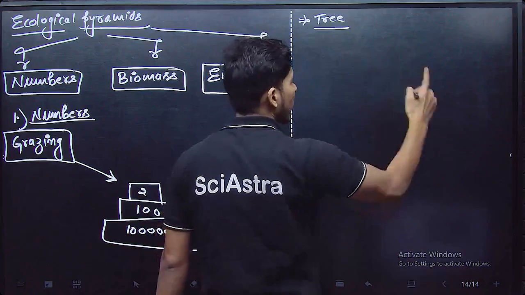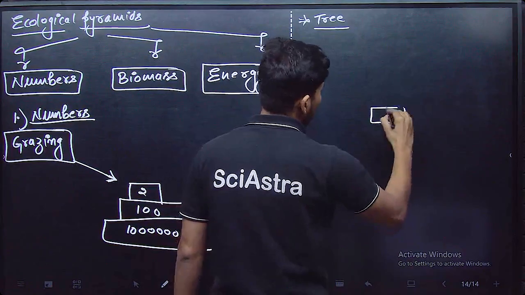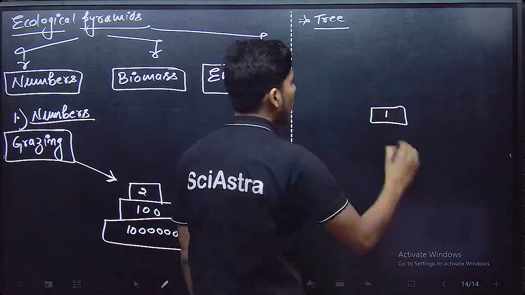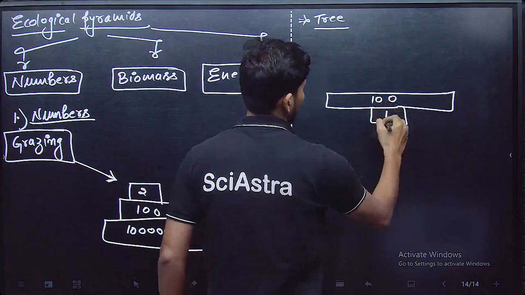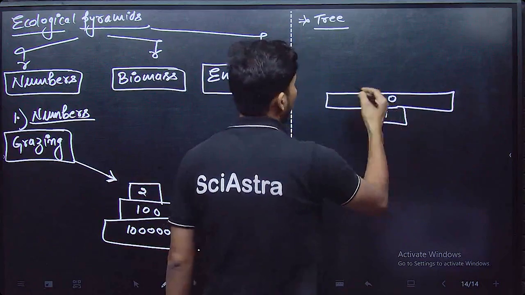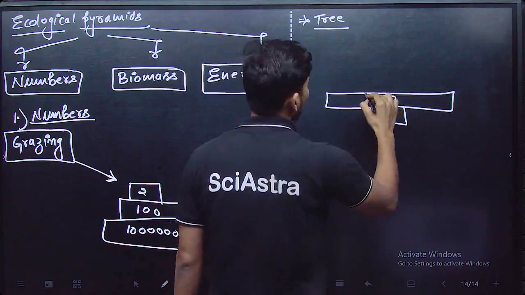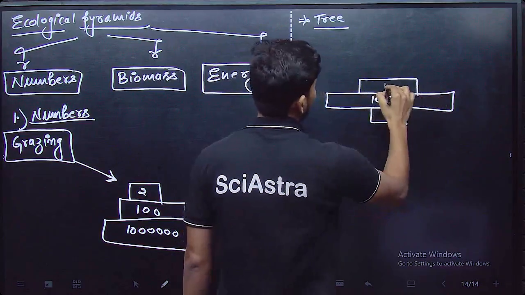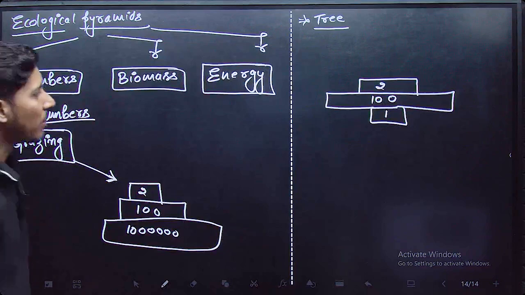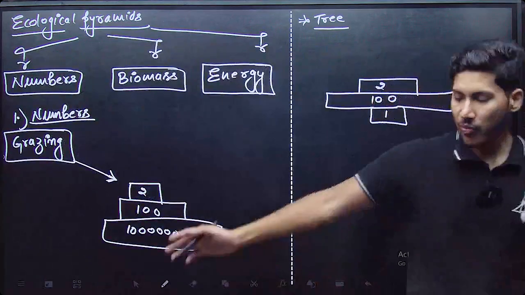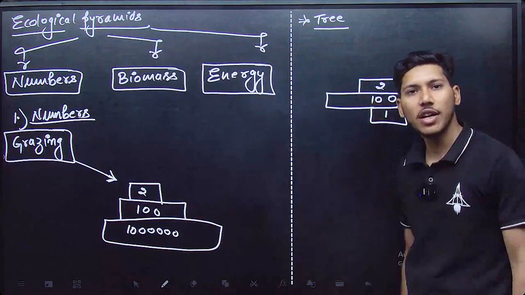If there is one tree, and on that tree 100 birds are present, 100 is more than one. And on those 100 birds, 2 cats are feeding. Then it will look like this. So the pyramid of number can be upright and can be inverted also.